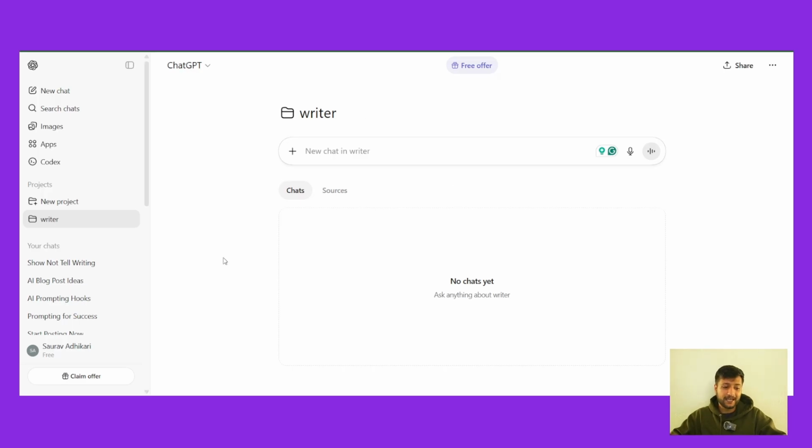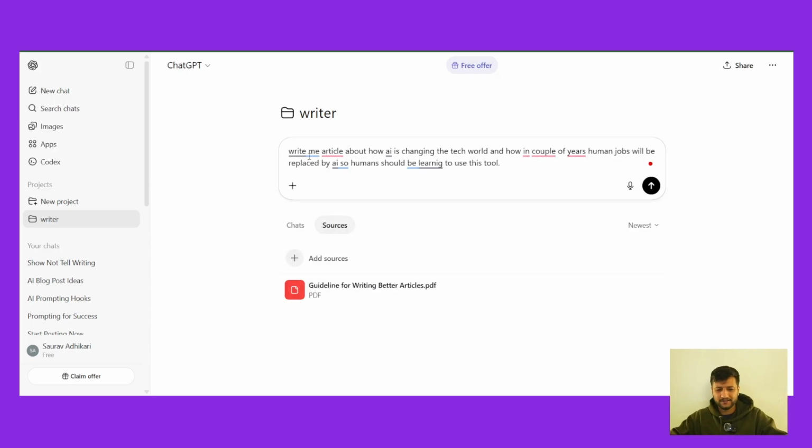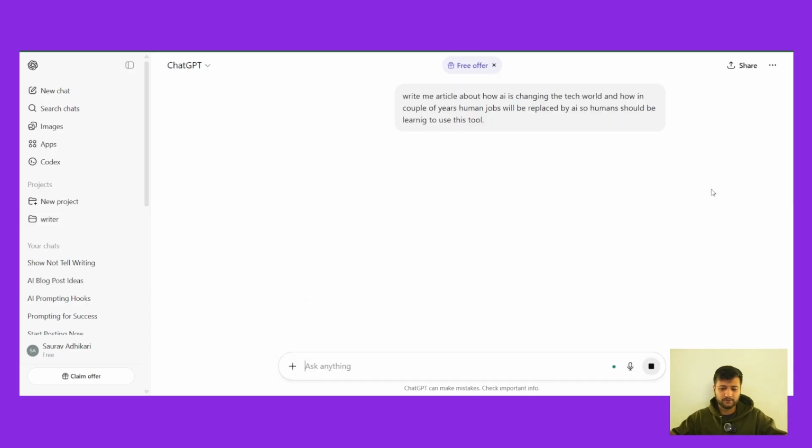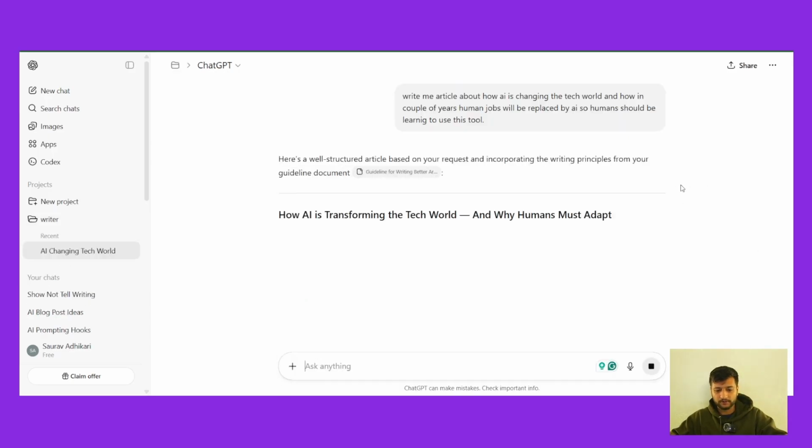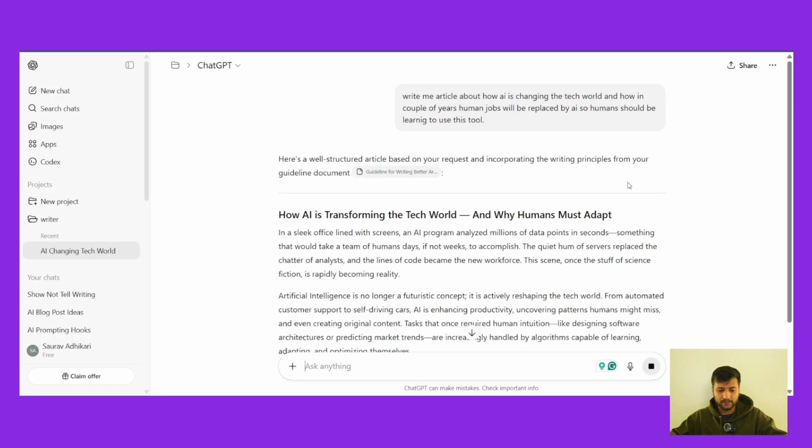You just create an AI agent, an assistant in ChatGPT. It's called a project over here. You just click on new project and create a project. Now, based on these sources, it's going to write for you. Let me just type in. Okay, so this is a simple context that I give. I'm just going to press enter and wait for ChatGPT to write.